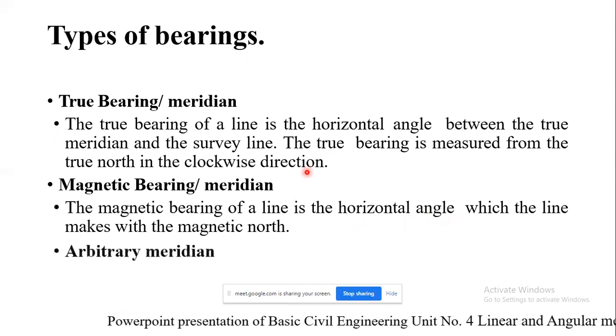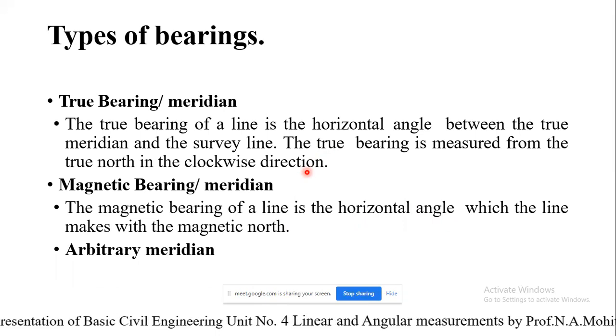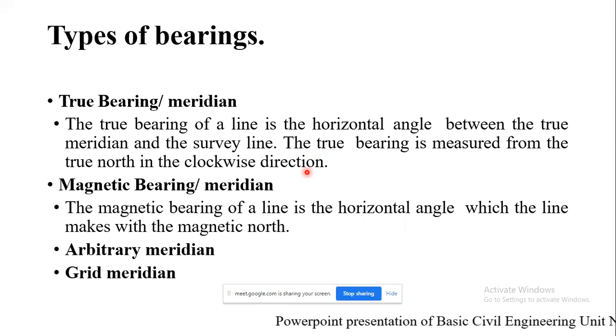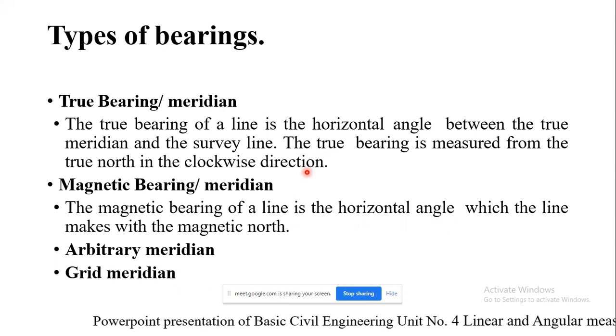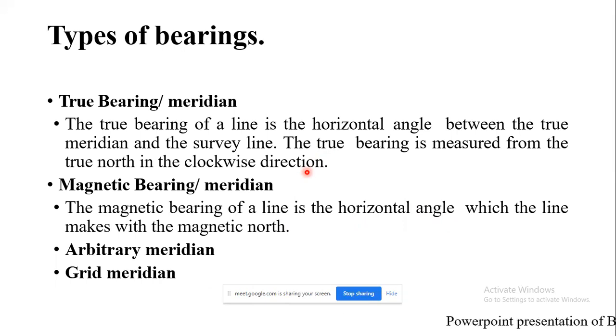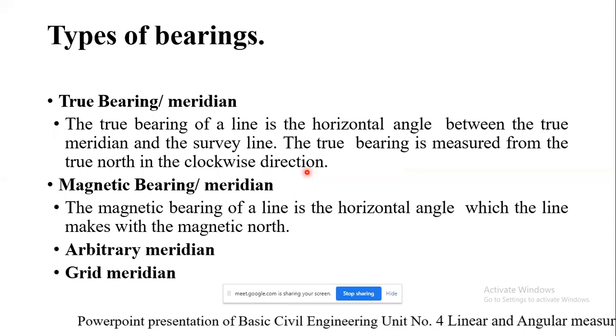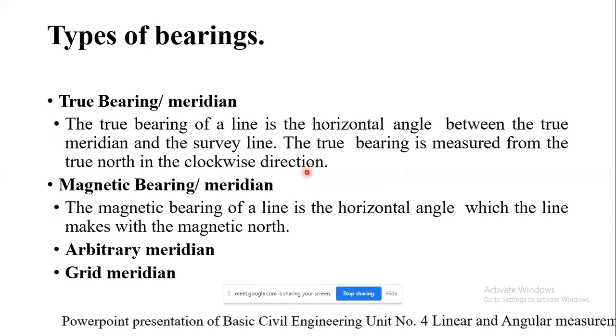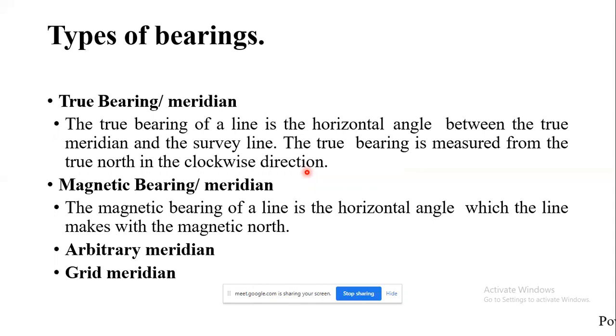Next type of bearing is arbitrary meridian, and correspondingly another is grid meridian. Arbitrary meridian: we know that sometimes for the survey of a small area, a convenient direction is assumed as meridian. So randomly it has been chosen, and it is called arbitrary meridian. The starting line of a survey is taken as the arbitrary meridian, and with respect to that, whatever angle is measured is called the arbitrary bearing.